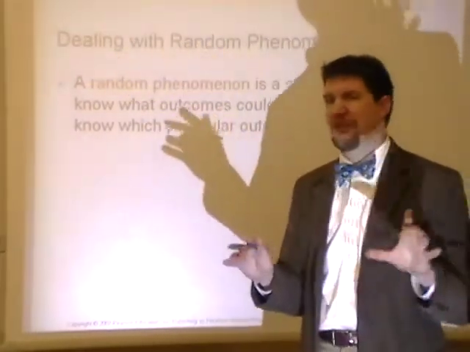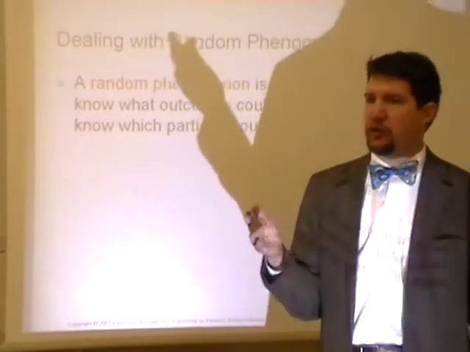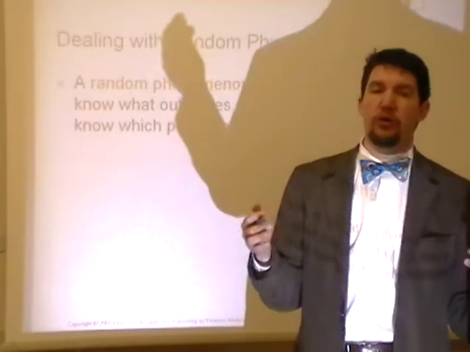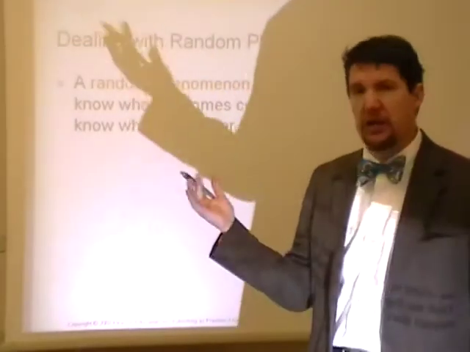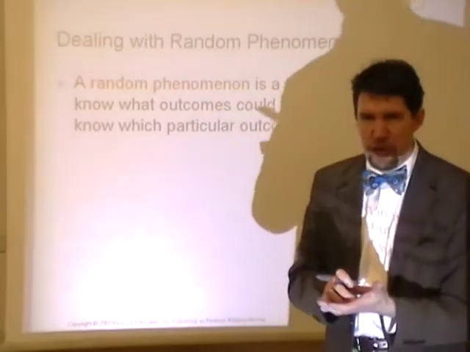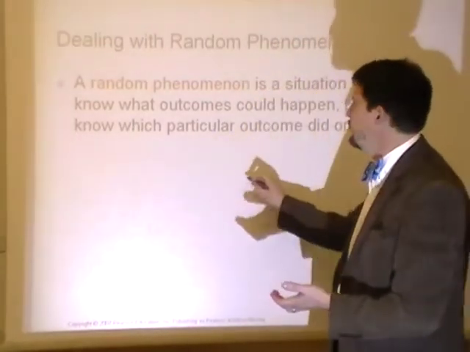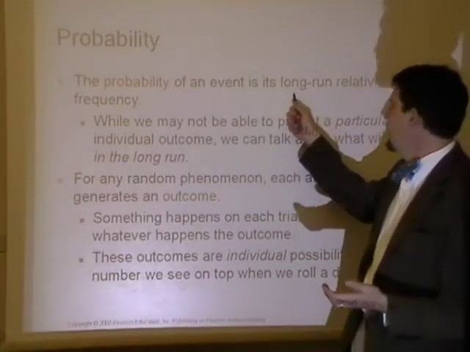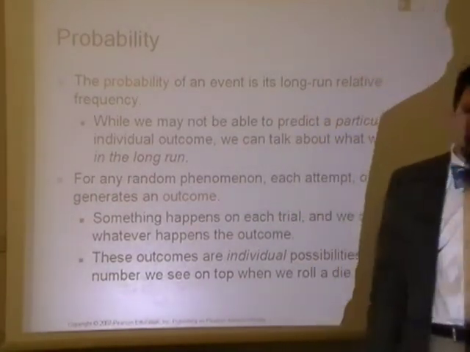And be careful with that because it doesn't mean that anything can happen. Certainly if I'm going to roll a die, and we're talking about randomness with rolling a die, I'm not going to roll a die and say egg, because it makes absolutely no sense. So you have to have the known population. This is what could happen, this is what is going to happen. And probability based off of that is going to be determined as long-run relative frequency.